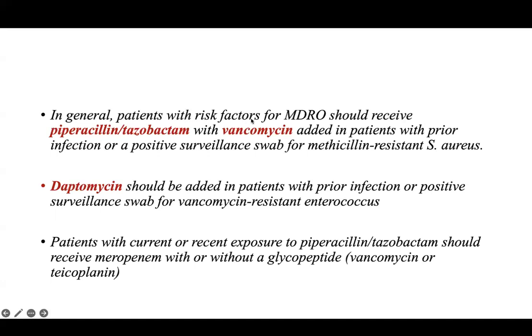In general, patients with risk factors for multi-drug resistant organisms should receive piperacillin-tazobactam, with vancomycin added in patients with prior infection or a positive surveillance swab for methicillin-resistant Staph aureus. Daptomycin should be added in patients with prior infection or positive surveillance for vancomycin-resistant Enterococcus. Patients with current or recent exposure to pip-taz, that is piperacillin-tazobactam, should receive meropenem with or without a glycopeptide, that is vancomycin or teicoplanin.